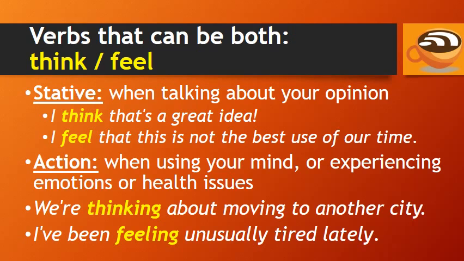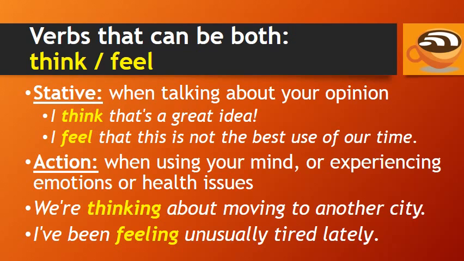Think and feel are stative verbs when talking about your opinion. For example, I think that's a great idea. I feel that this is not the best use of our time. Think and feel are action verbs when using your mind or experiencing emotions or health issues. For example, we're thinking about moving to another city.